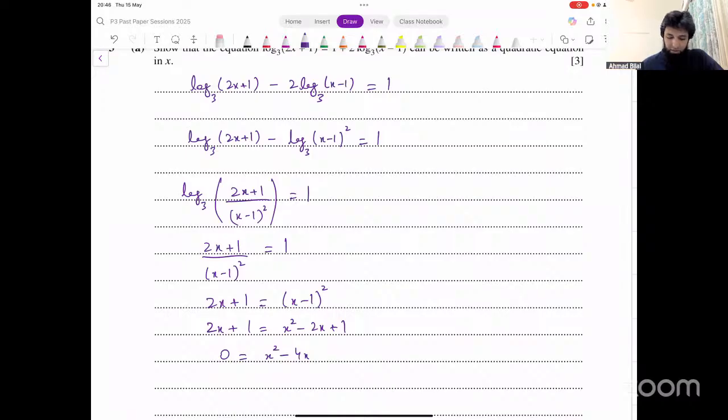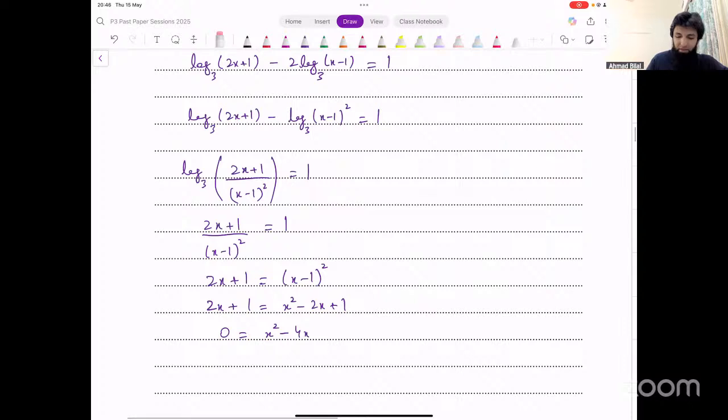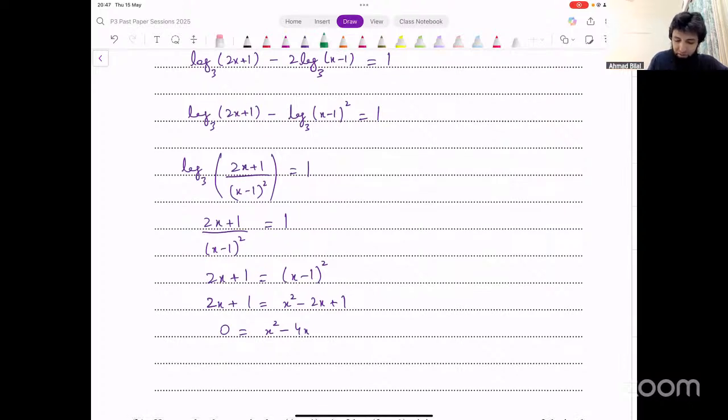3 goes to the other side. Okay, I'm sorry. So that's an error there. When we took 3 to the other side, I said that verbally while explaining, but I did not actually write that. It becomes 3 power 1 on the other side, right? So that actually becomes 2x plus 1 equals 3 into x minus 1 whole squared.